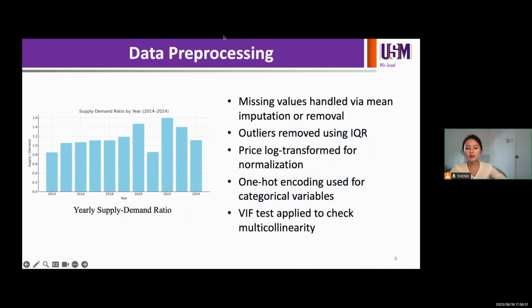Before building models, we cleaned and processed the data. Missing values were filled using averages or removed. Outliers were handled with the IQR method. Housing prices were log transformed to reduce skewness and help models learn better. Categorical features like district names were one-hot encoded. Finally, we checked for multicollinearity using VIF. These steps ensure that the dataset is clean, balanced, and ready for training.